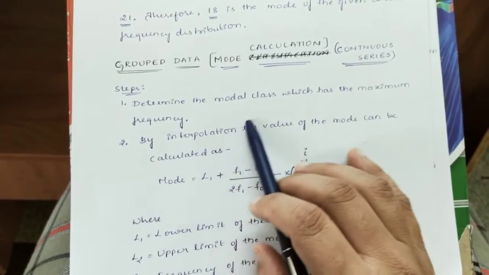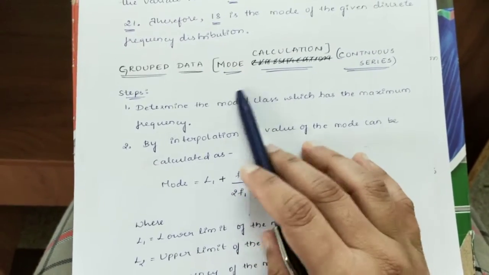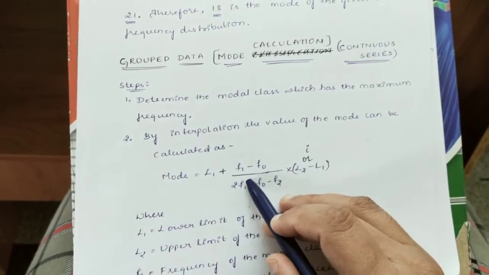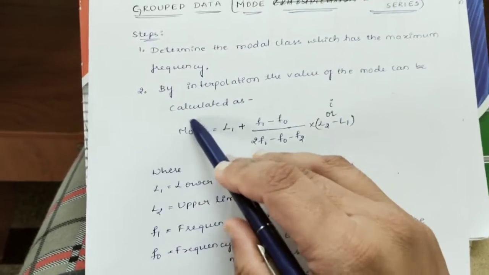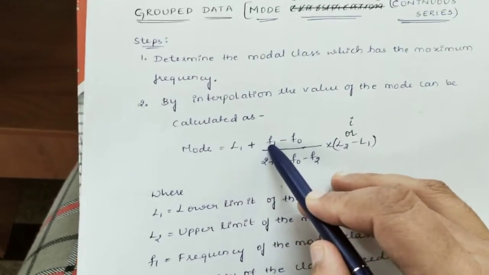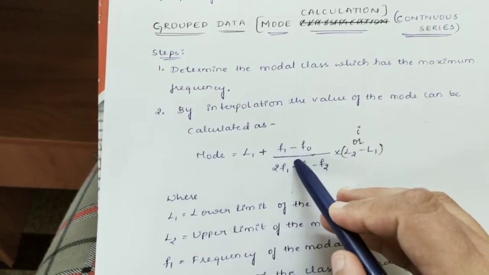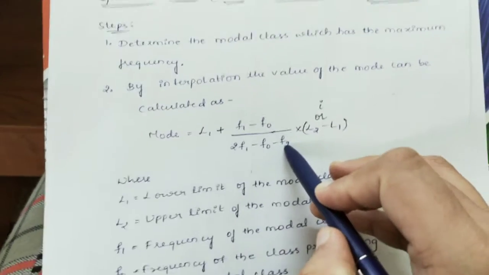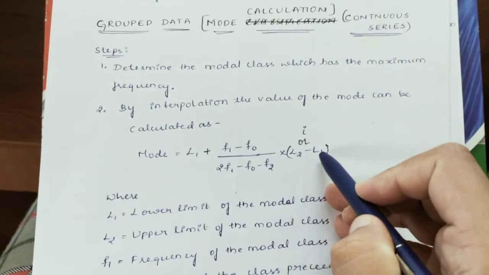After determining the modal class of the given series, we can calculate the mode. To calculate the mode, we have one formula: L1 plus (F1 minus F0) divided by (2F1 minus F0 minus F2), into (L2 minus L1).